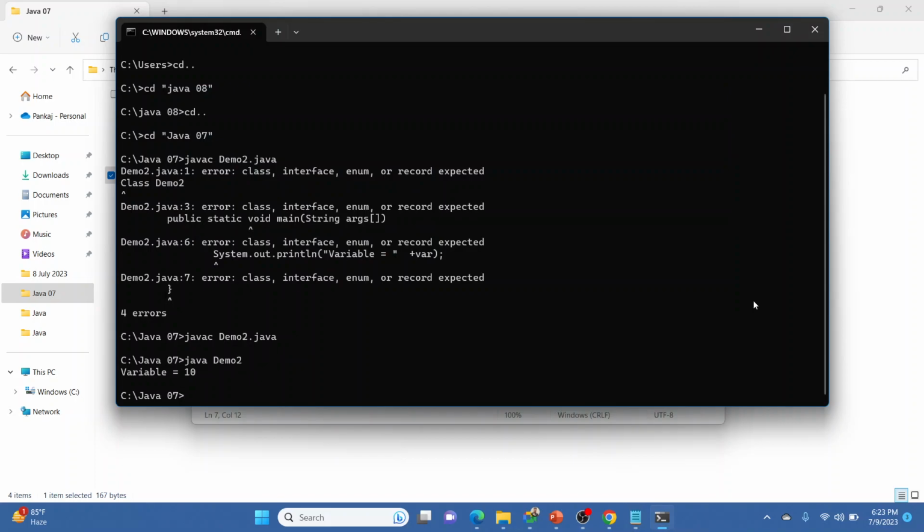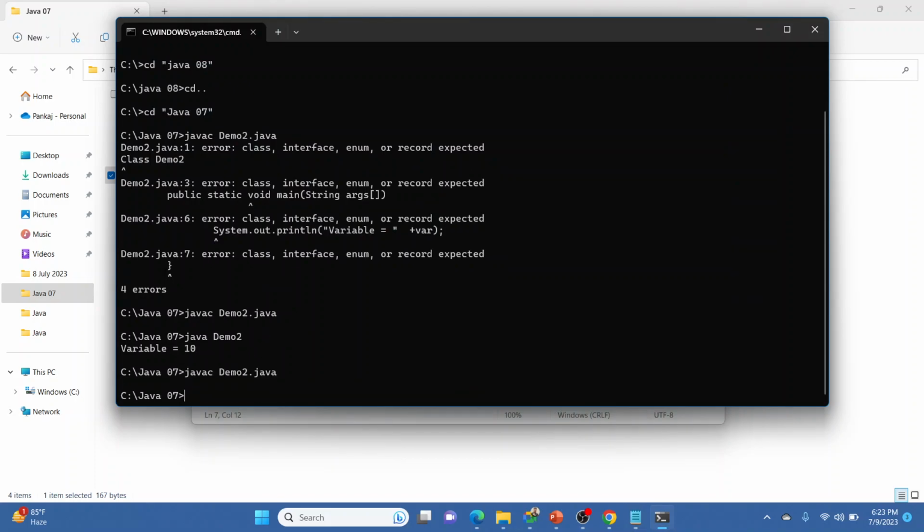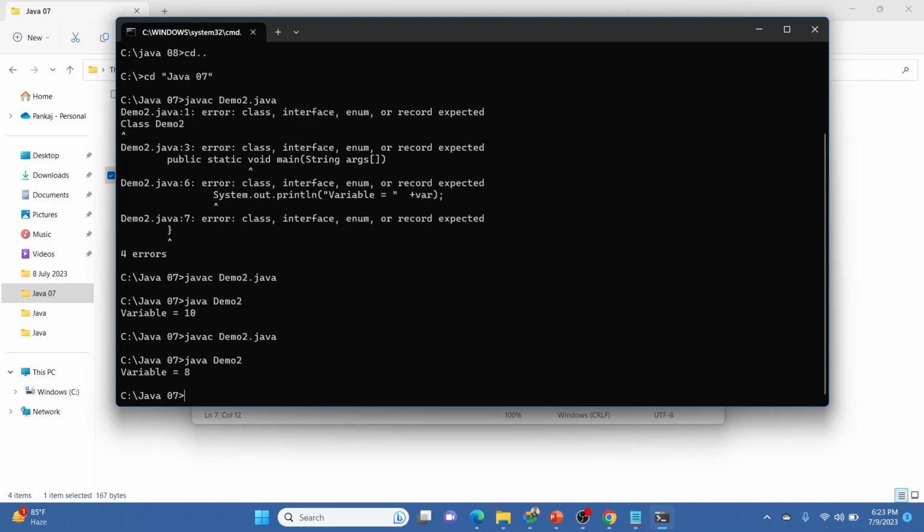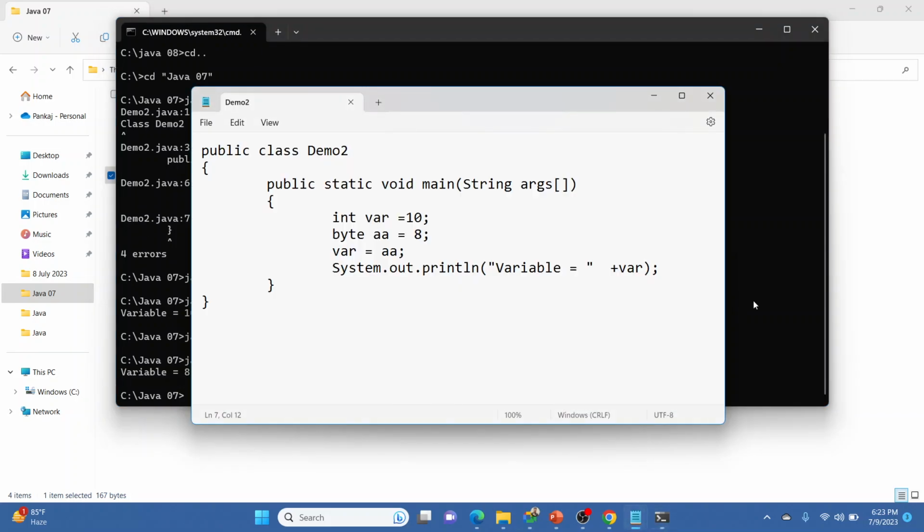So the result will be 10. I am going to compile it. The result will be 8, sorry, because double A is stored into var. Now if I try to do it a different way, double A equal to var, it becomes an issue, because earlier a smaller size variable was going into a bigger size, which created an automatic typecasting. But now the variable is 32-bit and double A is 8-bit, right? So it is going to show me some error.